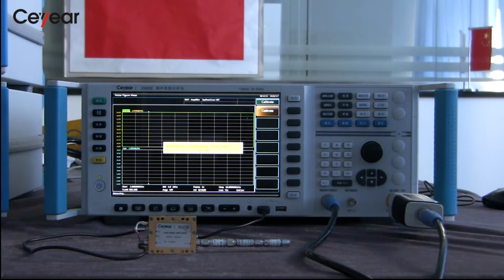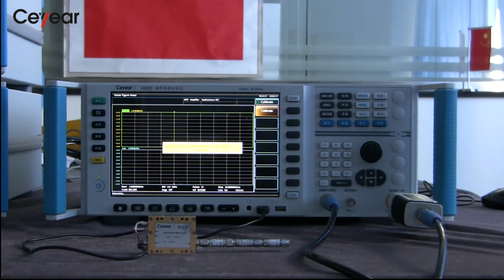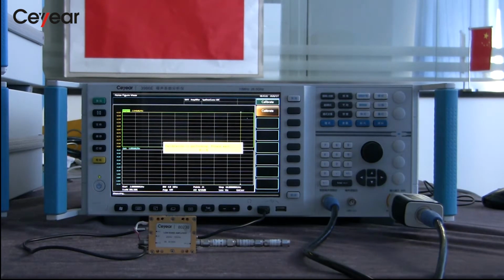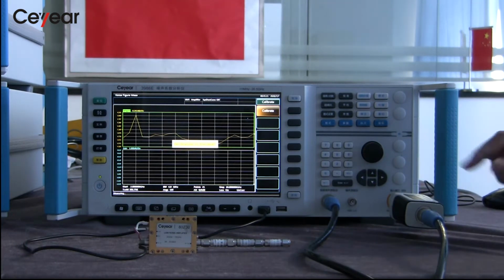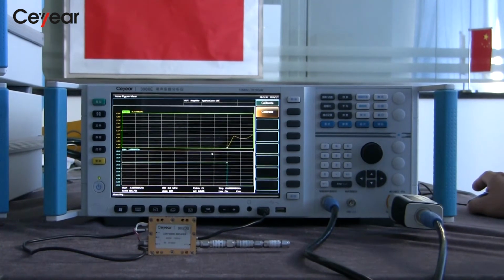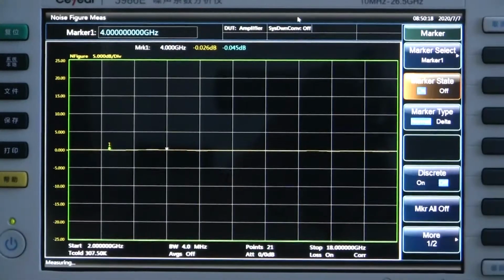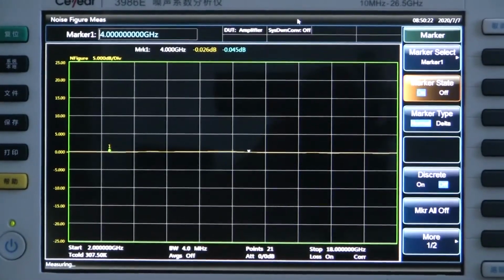There are several combinations of amplifier and attenuator channels inside the noise figure analyzer. The calibration process can measure and save different channels' self-noise. After performing the measurement, the instrument will automatically subtract its own noise and then get an accurate result. After calibration, we can see the gain and the noise figure are about 0.